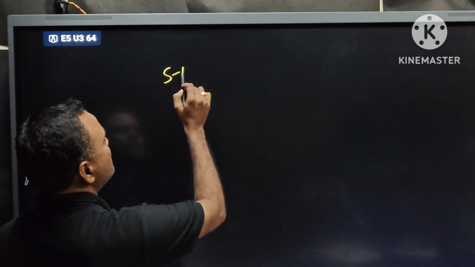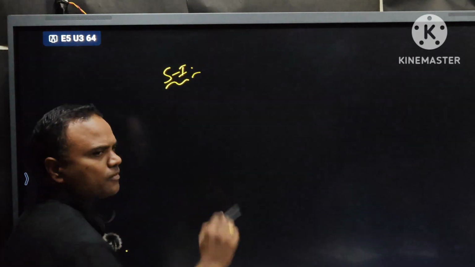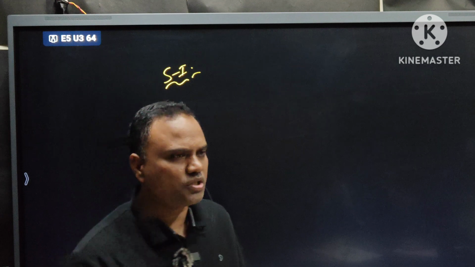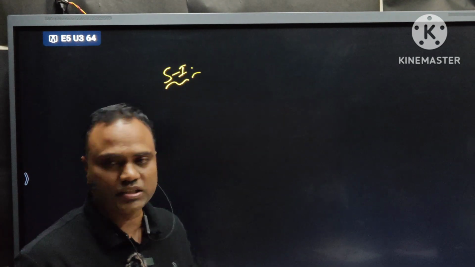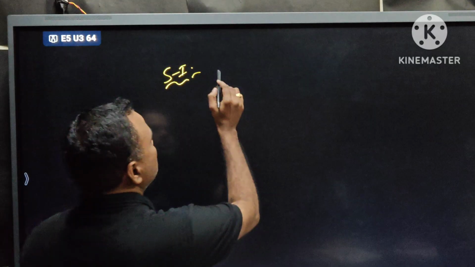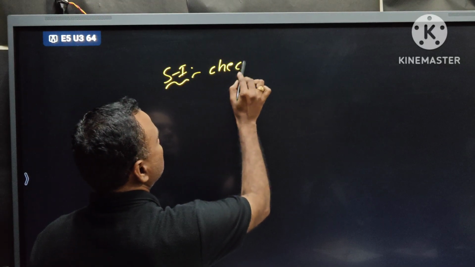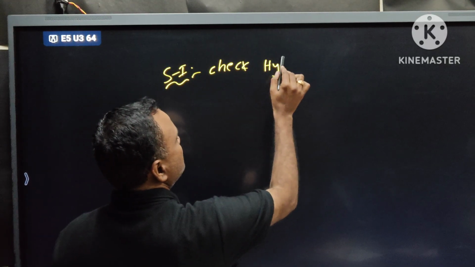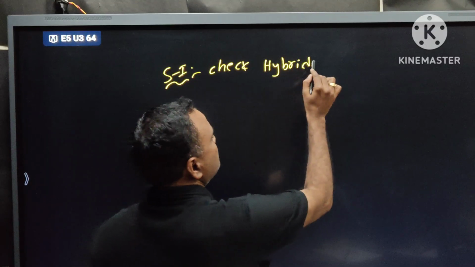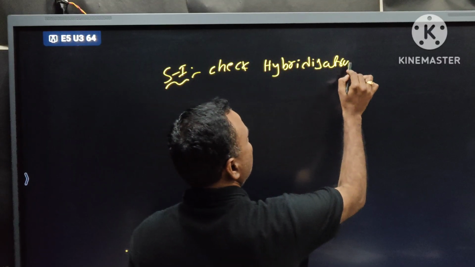Step 1 or rule 1, anything we can consider it as a step 1 or rule 1. While comparing the basic nature, first check the hybridization. Hybridization of what?